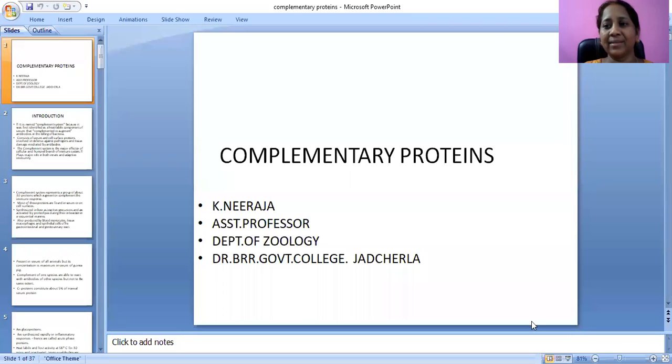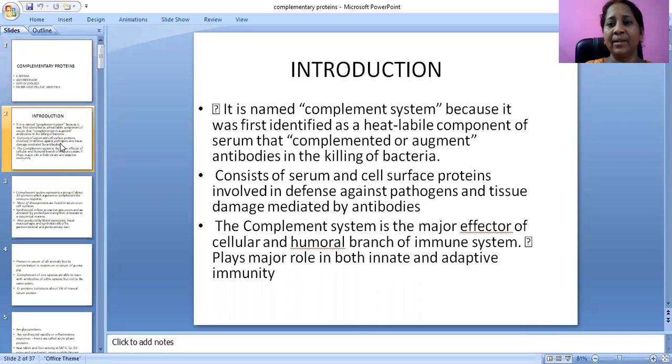Good morning. Today we are going to discuss complement proteins. What are complement proteins? These act as a supplement to the antibodies. They are present on cell surfaces, and the name came from heat. They are heat labile, the first identified heat labile component of serum. Complements augment antibodies in the killing of bacteria.